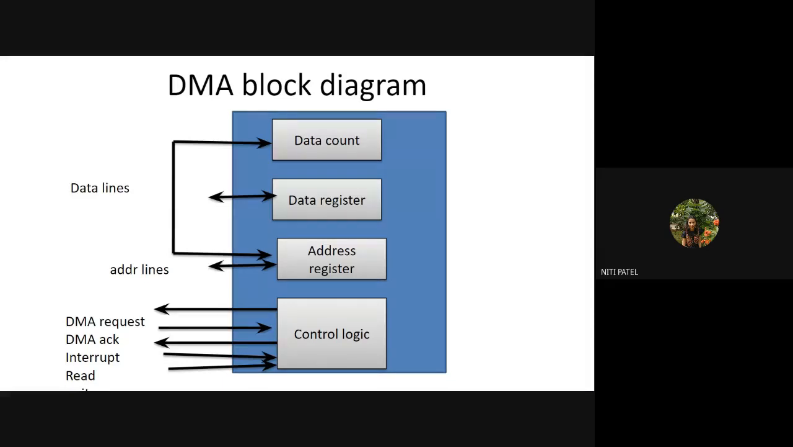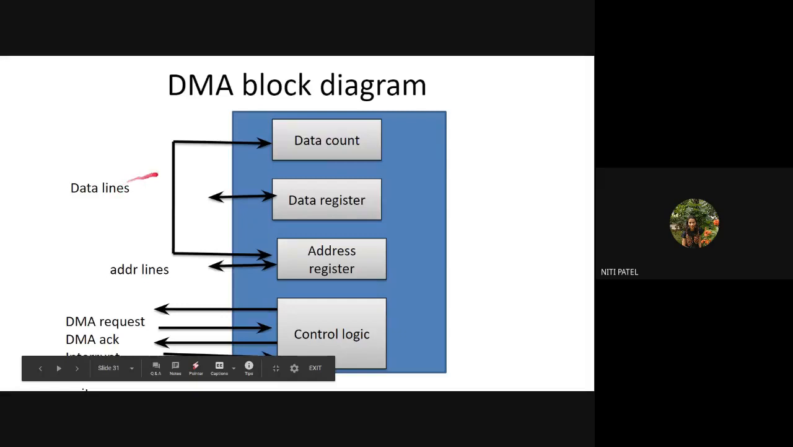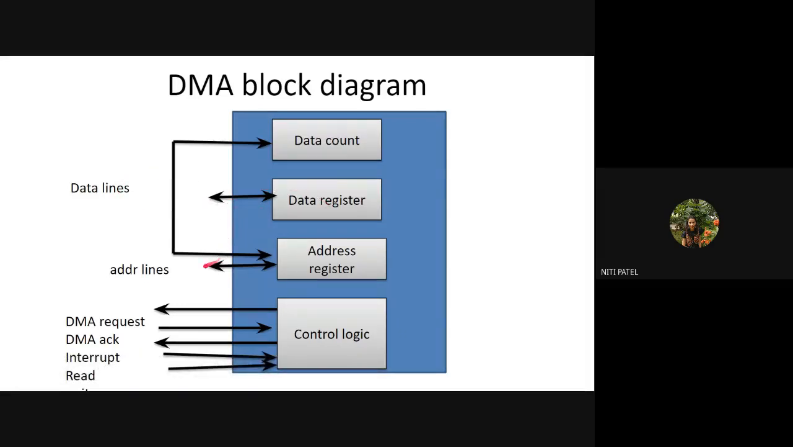Okay. So this is your block diagram of DMA, where you have data lines which act as a data bus for transferring the data between the different components. You have address lines which will tell you the memory locations where this data is being stored. Your data lines are connected to the data register, and your address lines are connected to your address register.